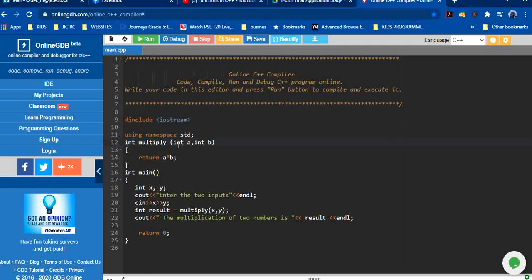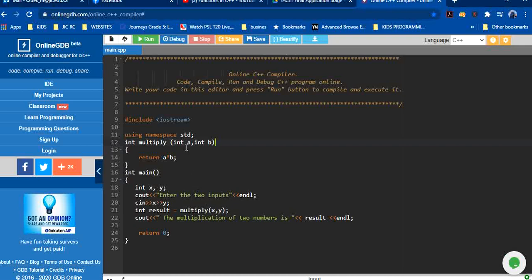And what is this after the function name? We have the inputs, inputs a and b. So integer a, integer b, there is no semicolon here. Integer a and b. So what happens now when you call this function with x and y?